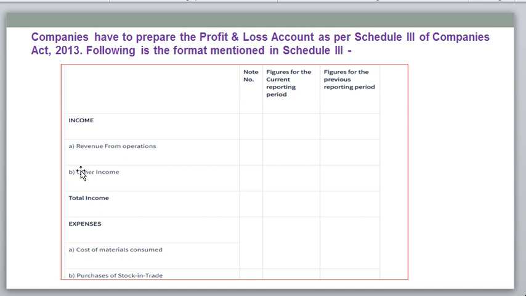Sales minus expenses, you will get the profit before tax. After that, you need to deduct the tax. Then finally you will get the net profit. So this is the format. Revenue from operations means income. Expenses: cost of materials consumed, purchases of stock, these all come under expenses. Employee benefit expenses, financial cost, depreciation, other expenses, changes in inventory of finished goods. These all come under the expense side, total expenses.